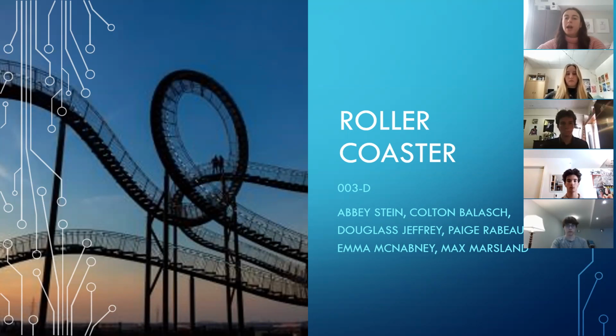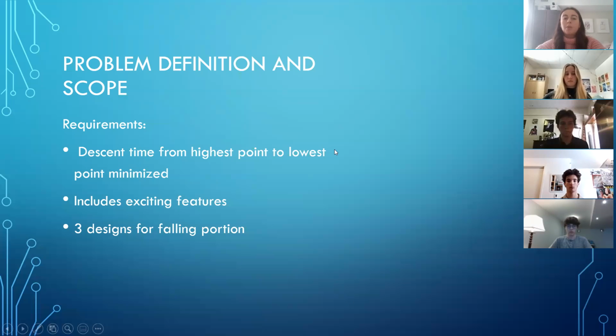Scary Rides Incorporated has hired us to create a new thrilling design for an amusement park. Before creating the model, it is important to discuss the requirements and restrictions the roller coaster will have. The descent time from the highest point to the lowest point must be minimized.